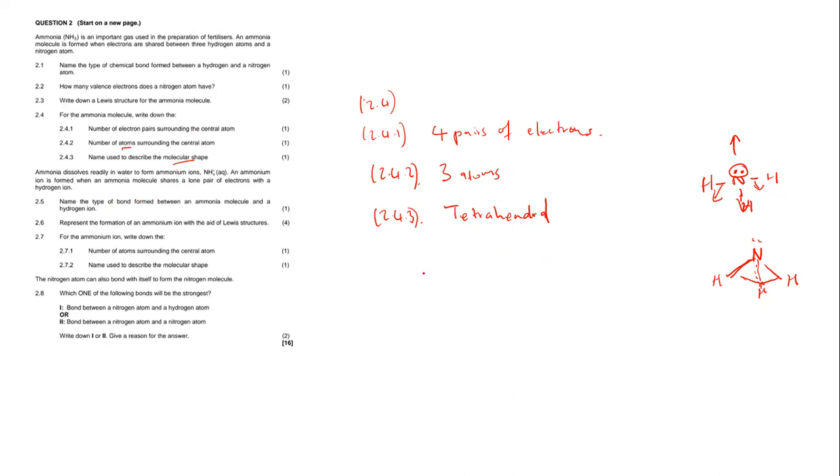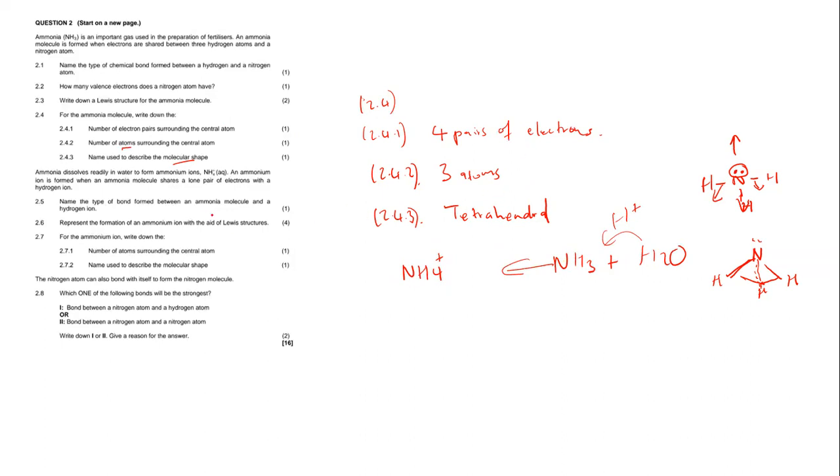So the ammonium ion is denoted by this chemical formula, NH4 plus. Okay, this is the ammonium ion. This is ammonia. Ammonia will react with water, whereby water will only use its hydrogen ion. And as this hydrogen ion gets to ammonia, this will be formed, which is the ammonium ion.